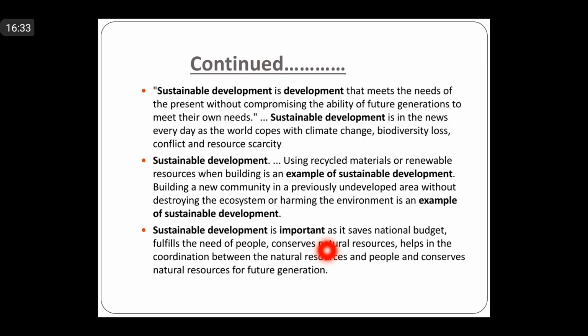So these two topics we have discussed today, and I hope that you have understood. The assignment will also be sent to you, and on the basis of the topics which I have just discussed with you, you will do those assignments. Okay, so that's all about it.